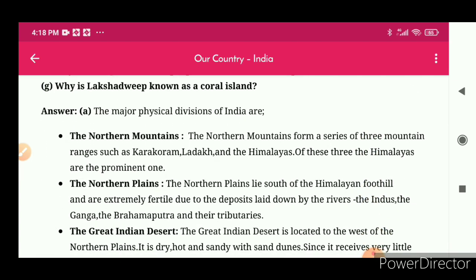Answer: the major physical divisions of India are the Northern Mountains. The Northern Mountains form a series of three mountain ranges: Karakoram, Ladakh and the Himalayas. Of these three, the Himalayas are the prominent one. Second point is the Northern Plains. The northern plains lie south of the Himalayan foothills and are extremely fertile due to the deposits laid down by the rivers, the Indus, the Ganga, the Brahmaputra and their tributaries.